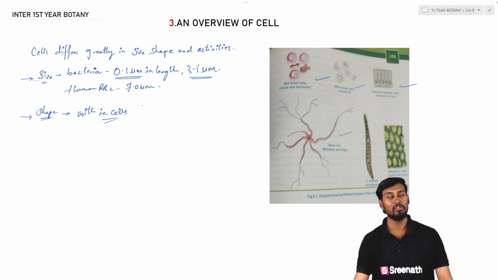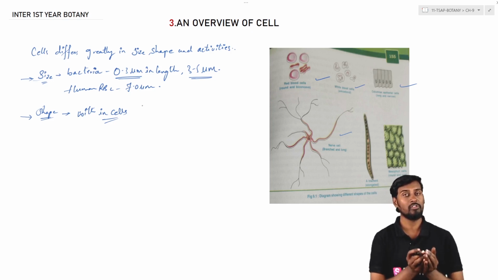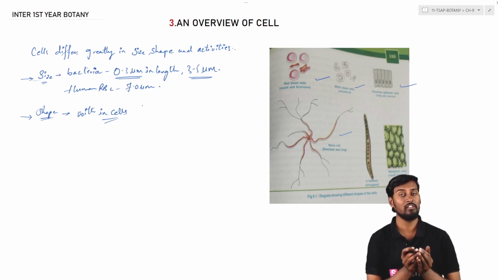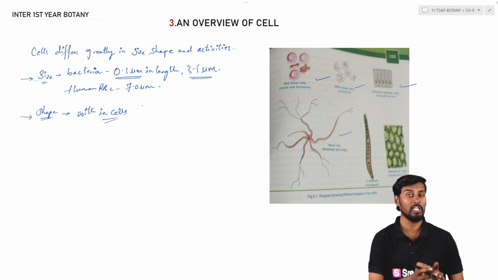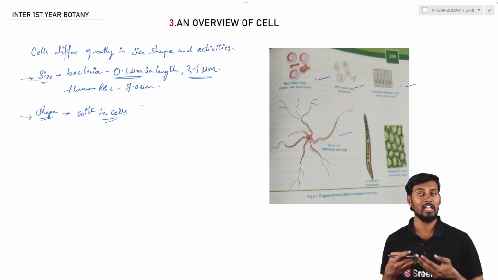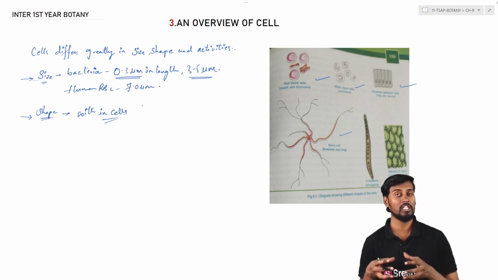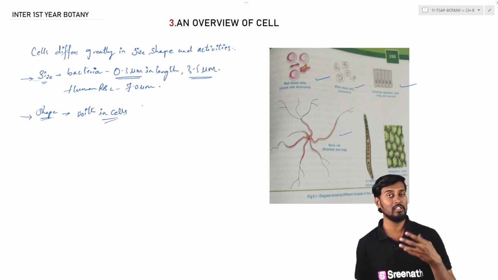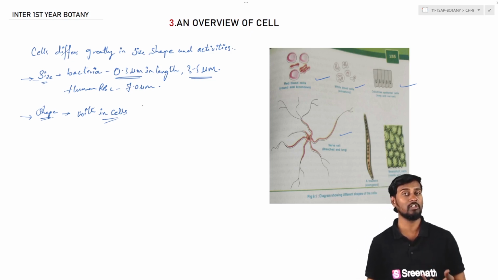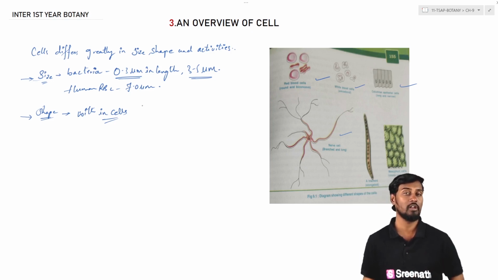In that way, prokaryotic cells are the most primitive form of life, where all the activities take place in a single compartment, whereas in eukaryotic cells like plant cells and animal cells we can see different cellular organelles performing different kinds of functions. For example, chloroplasts in plants perform photosynthesis, whereas mitochondria in plants and animals perform cellular respiration.